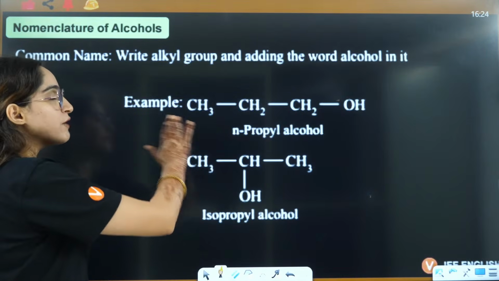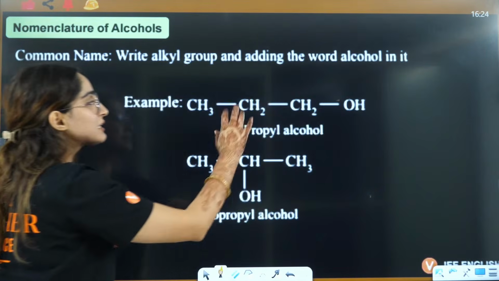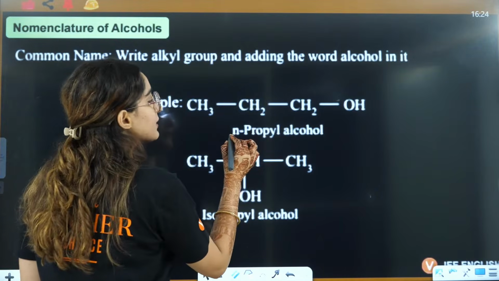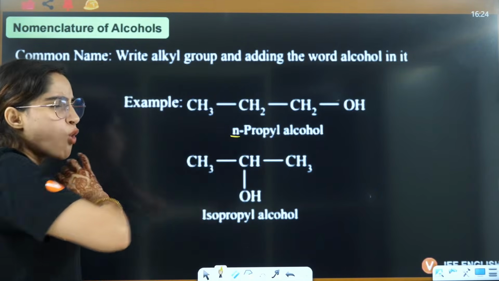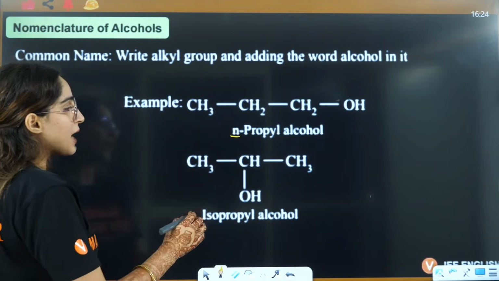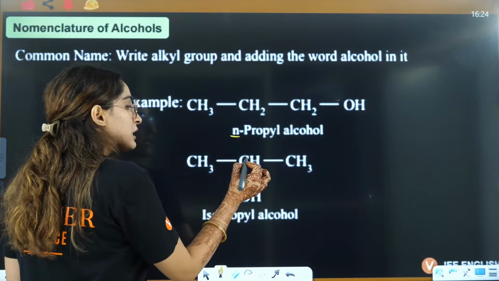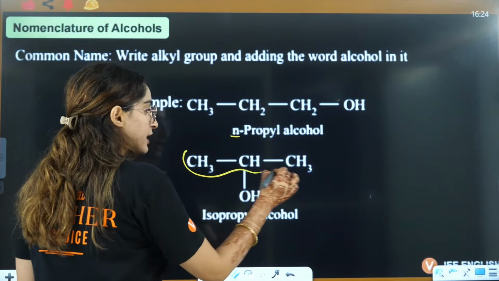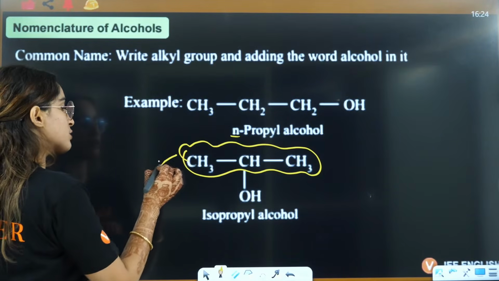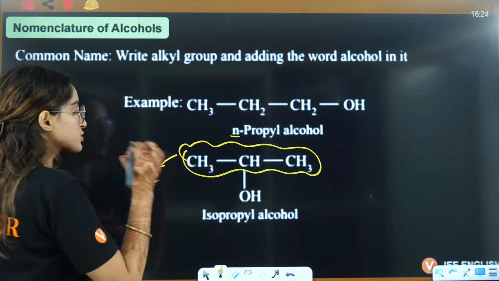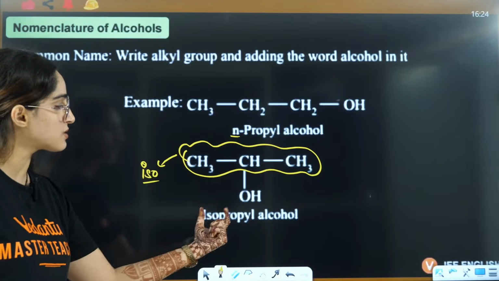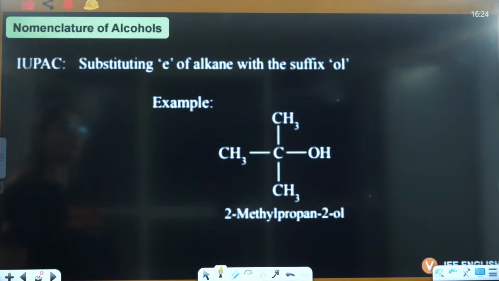So here, guys, if you have a normal chain, that is called N. Here there are 3 carbons and it's a normal chain. There is no branching here, so it is N. If there is branching in which a carbon is connected to 2 methyl groups, that particular group is called iso. So this is iso because there are 3 carbons, so it is isopropyl alcohol.